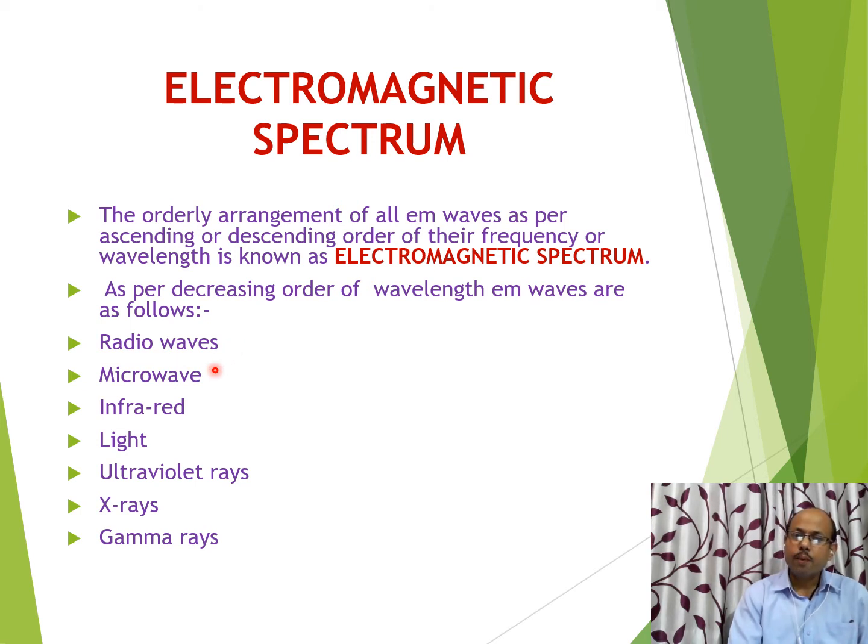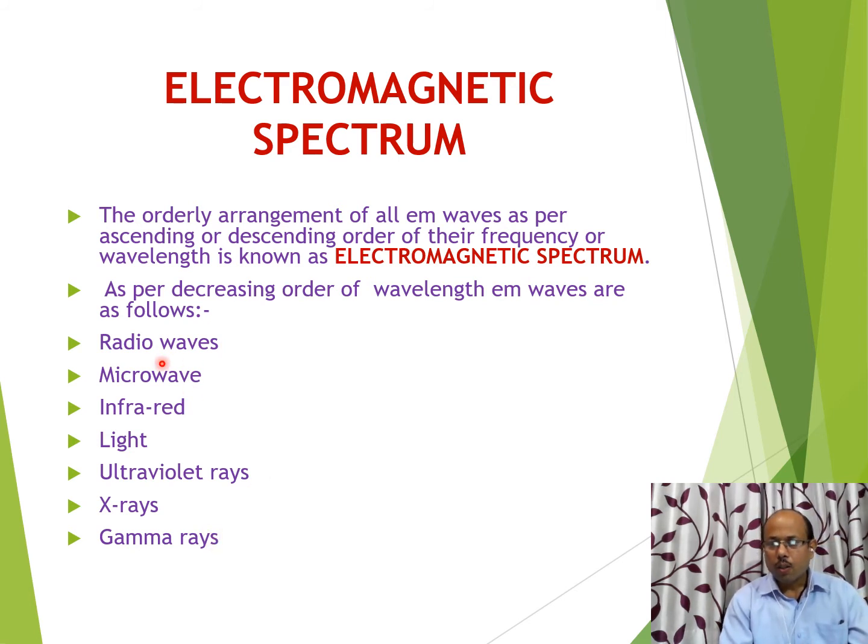Which wave has the shortest wavelength? That is gamma rays. It means gamma rays have a very short wavelength. Now we can ask questions related to frequency. Which wave has the least frequency? The answer will obviously be radio waves. And which wave has the highest frequency? The answer will be gamma rays.